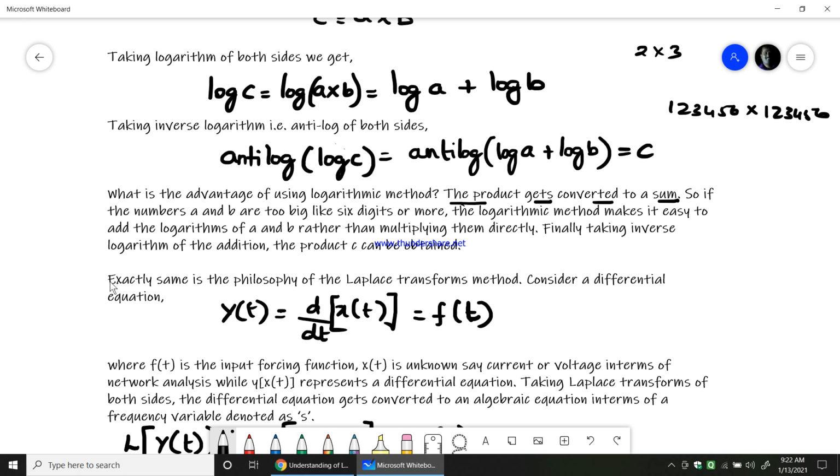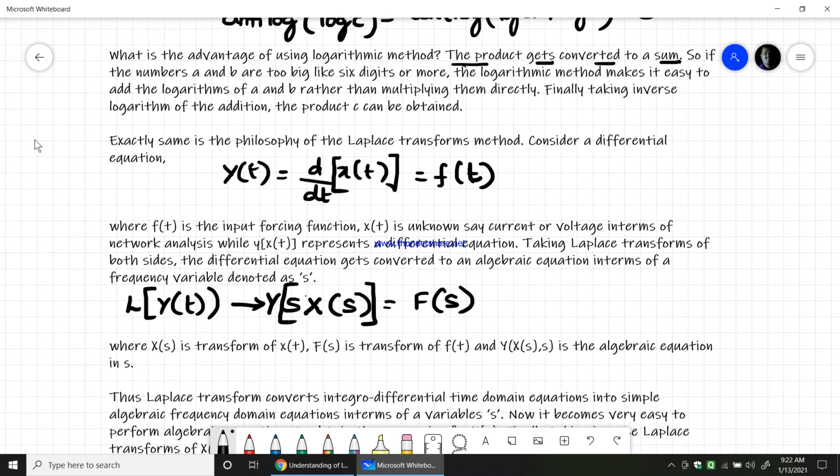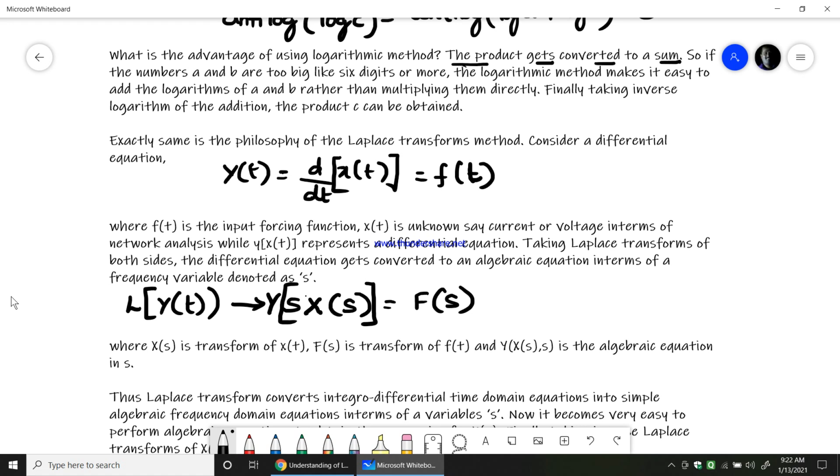Now in the same way, the same philosophy is applied to the Laplace transform method. For example, consider y of t, which is the differentiation of the signal x of t. Think of x of t as varying in terms of time. That is what differentiation is all about. The Laplace transform for such time varying signals can be applied to obtain the frequency domain, where finding the mathematical solution is much easier than in the time domain.